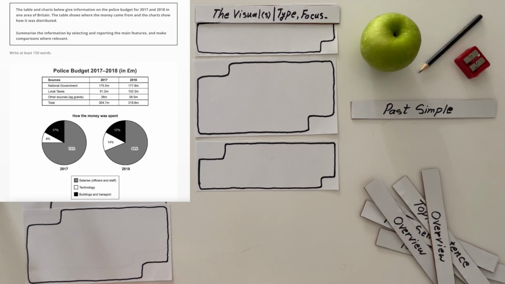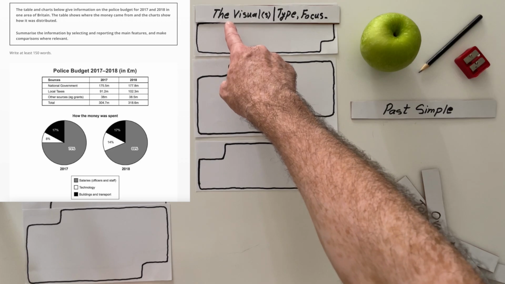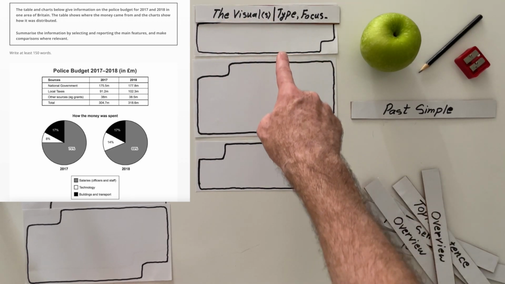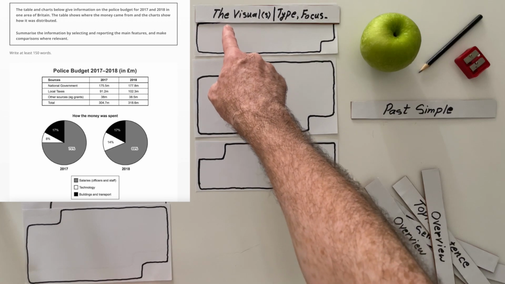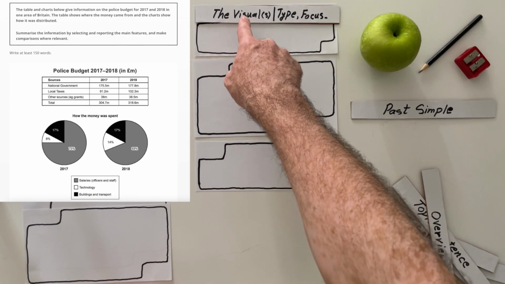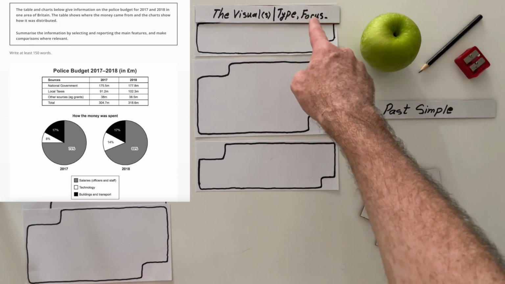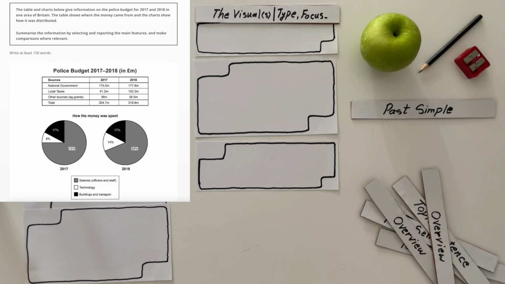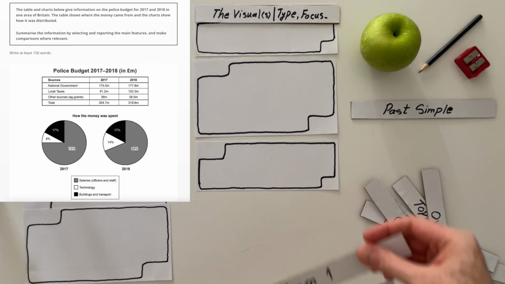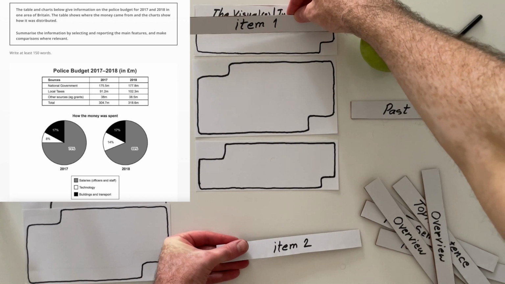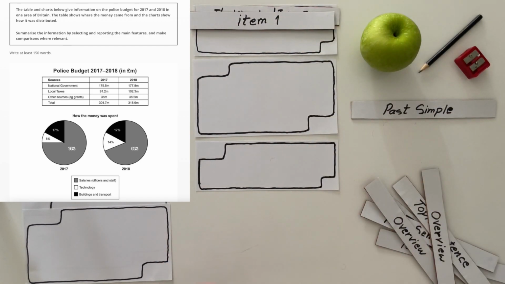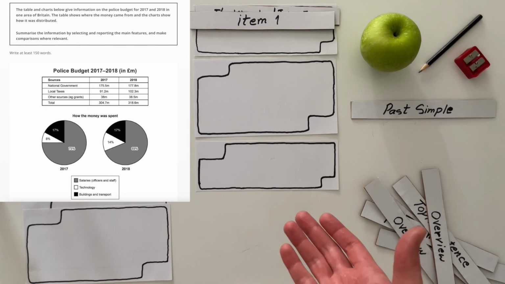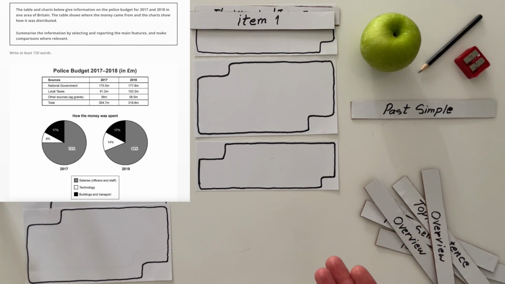Anyway, my suggestion is to break down, because it is easier. Instead of combining them, say the table shows, and then you continue talking about the table. So let's look at the table first. The table shows, I'm going to use item 1 for the table here. The table shows the budget for the police in that area in million pounds in 2 years, 2017 and 2018.